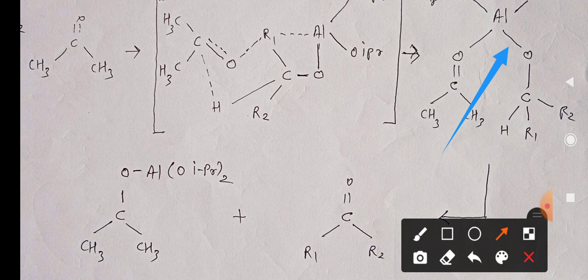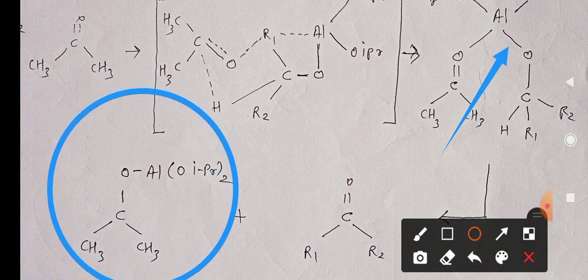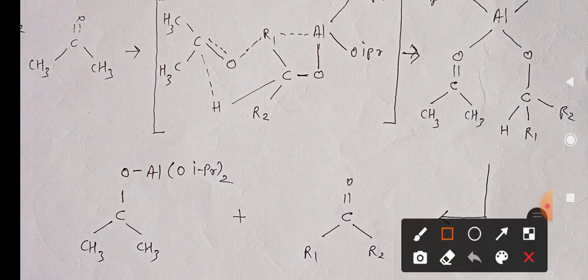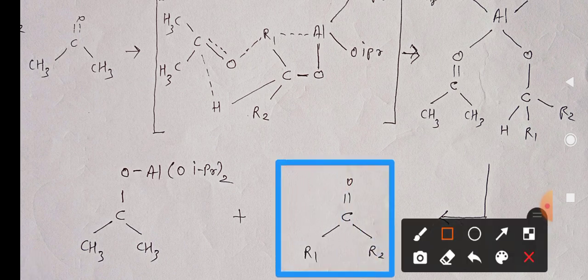In such a way, the alcohol gets converted into the corresponding ketone, and the remaining part you can see here, it is written like this. In such a way there is formation of ketone. You can see here, this is the ketone that is formed from alcohol by Oppenauer oxidation.